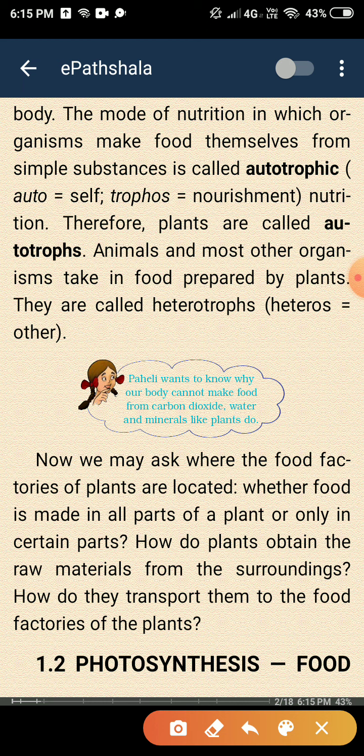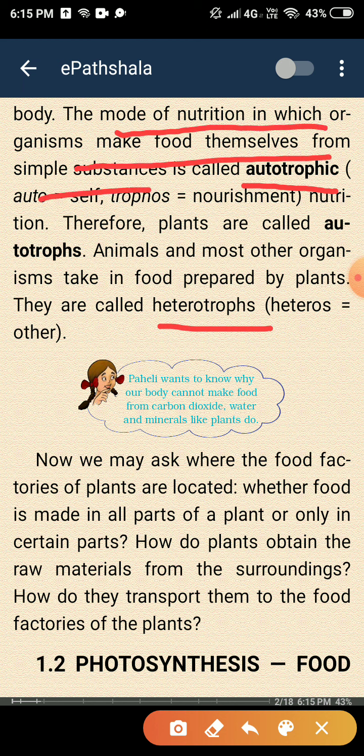I will highlight autotrophic and heterotrophic. There are two types of words. Auto means self. If the plants are making their food on their own, that is called autotrophic nutrition. The mode of nutrition in which organisms make their food themselves from simple substances is called autotrophic nutrition.